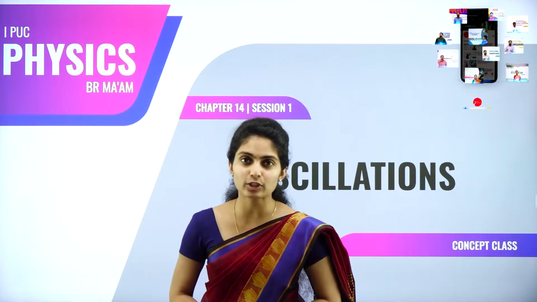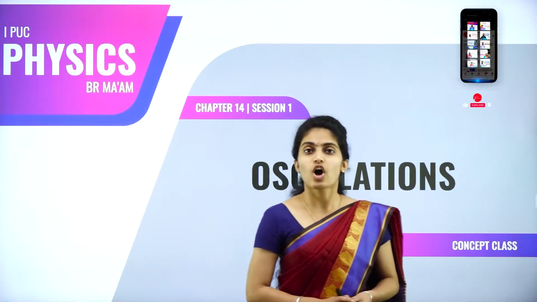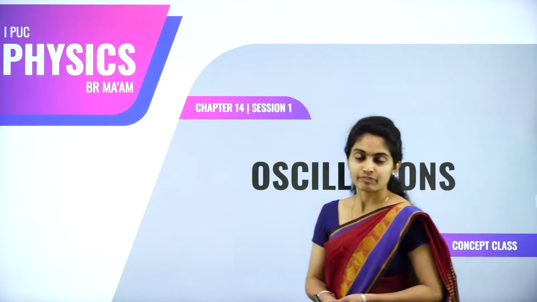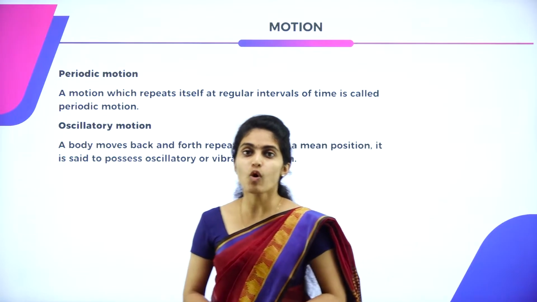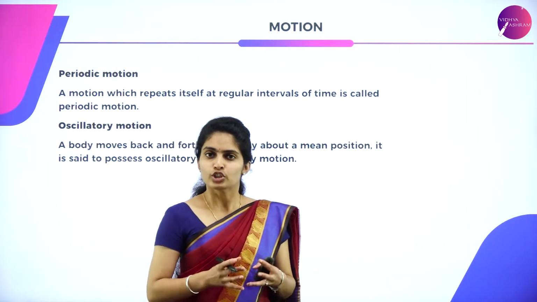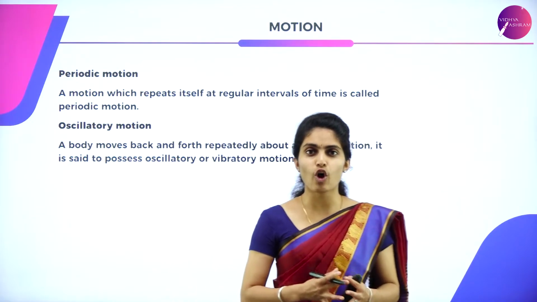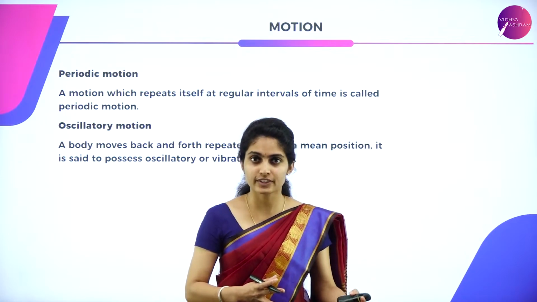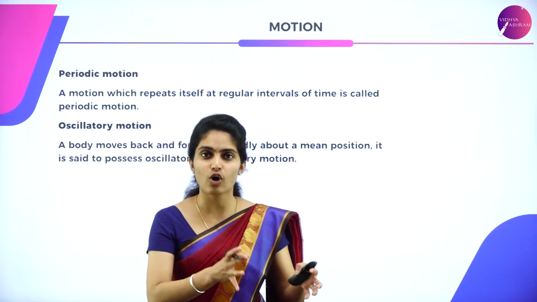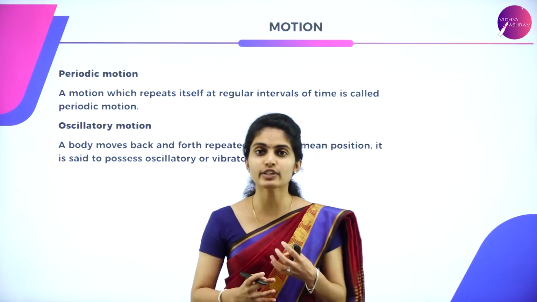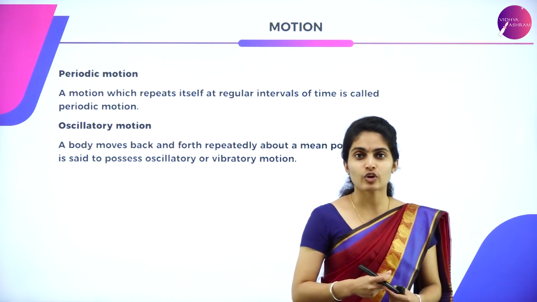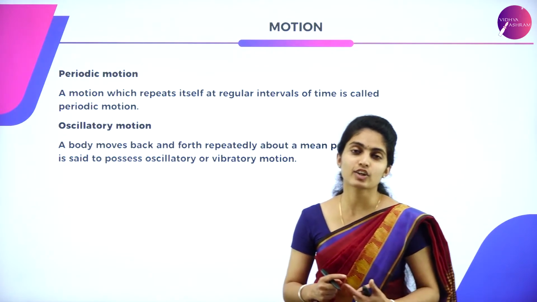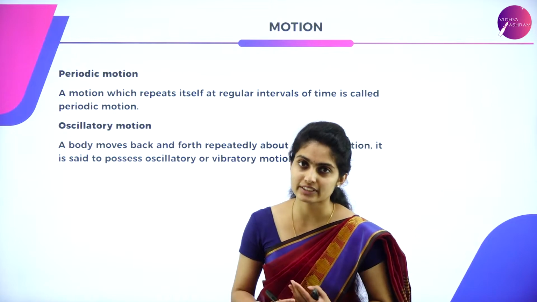So this is a new chapter which you are going to see today, and oscillations is a kind of motion. So let us study first of all what is meant by a motion. Motion means the movement of objects. An object is said to have a motion, okay? When a force is exerted on an object, it moves. How can you say that the object moves? Because of its displacement. Displacement tells us that the object is under motion and the object is moving.